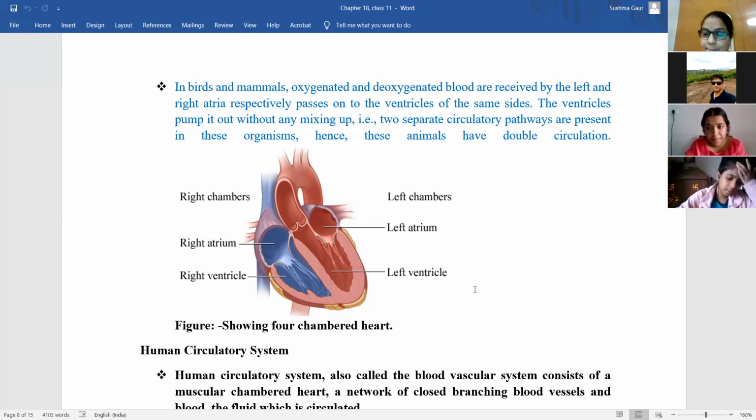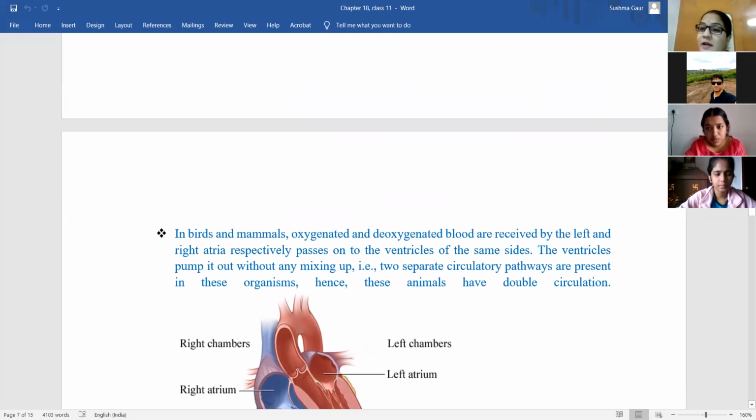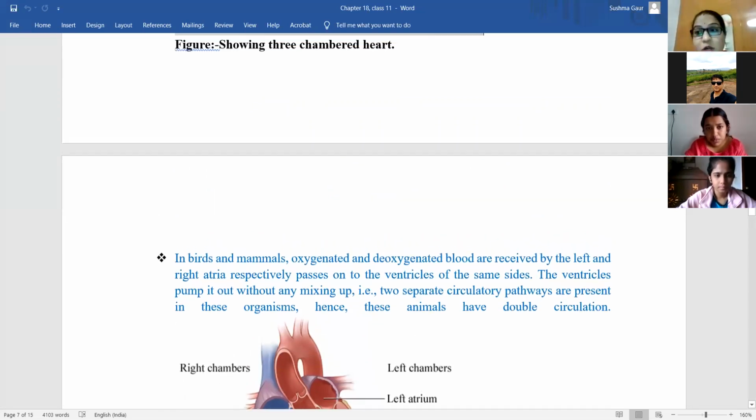Ma'am, but in the 3-chambered heart circulation, when does it pass through the lungs and when does it pass through the other body parts? If it is oxygenated, then it will reach the other body parts, and if it is deoxygenated, then it will enter into the lungs, क्योंकि lungs में respiration will occur and oxygenation will occur.